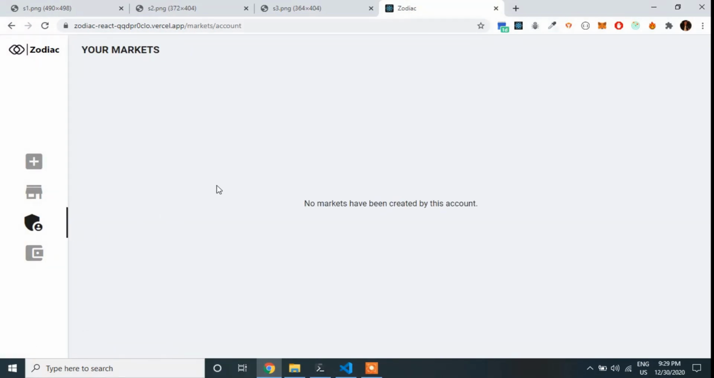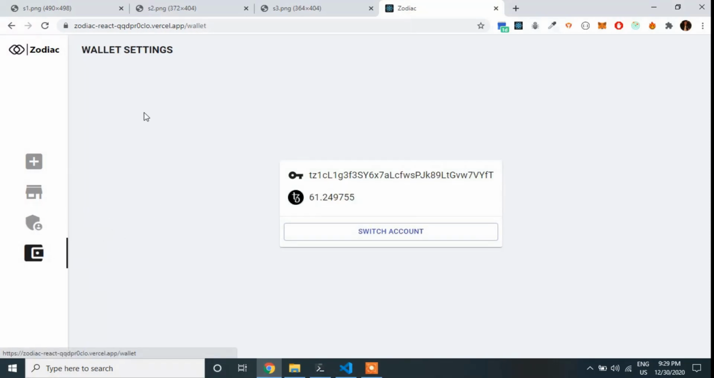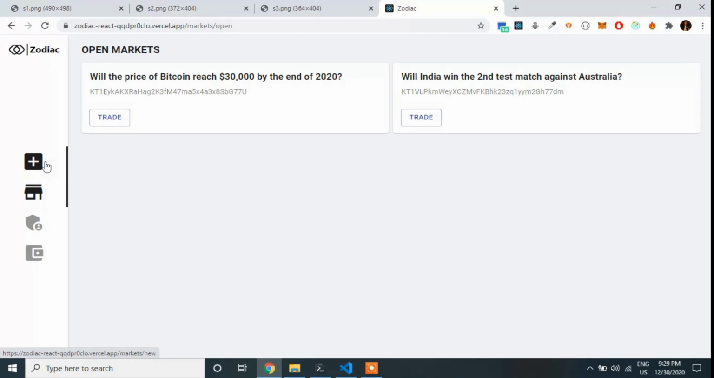This one here is the admin panel, and here we can view all the markets which we have created. And then finally is the wallet settings, using which we can switch over to a different account.